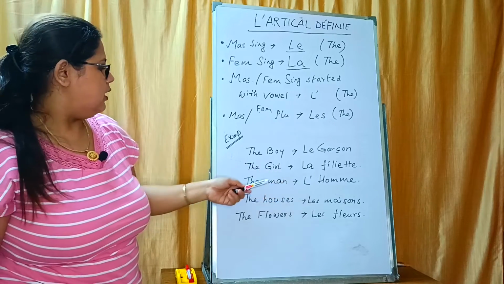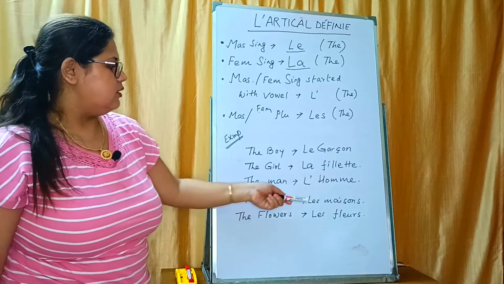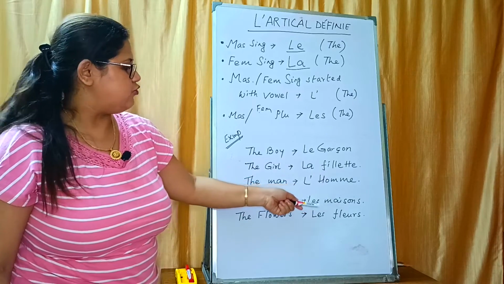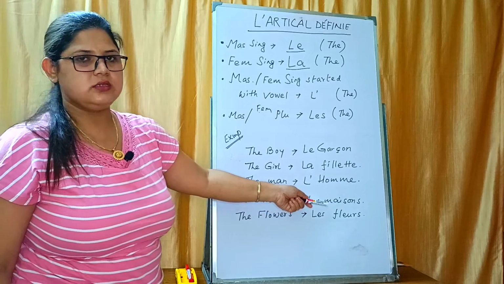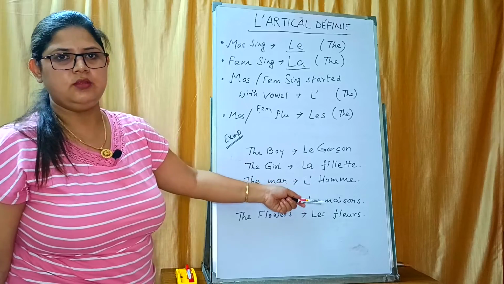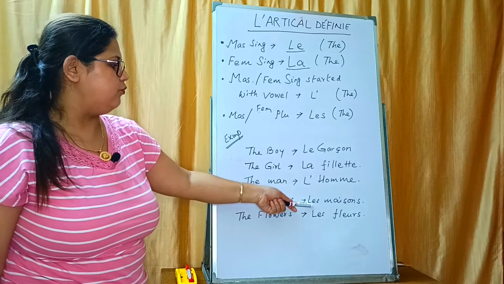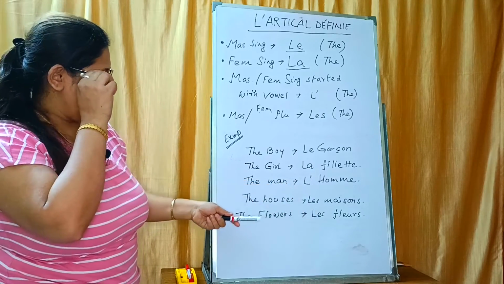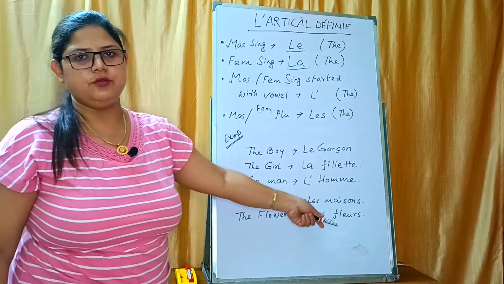Okay, understand? And the houses, les maisons. Whether it is masculine or feminine, whatever it is, the plural will be les. And the flowers, les fleurs.